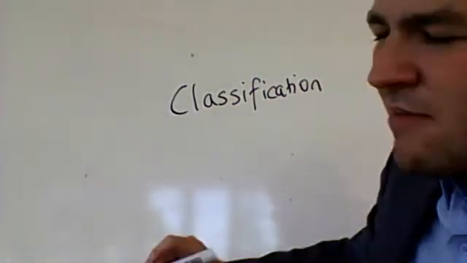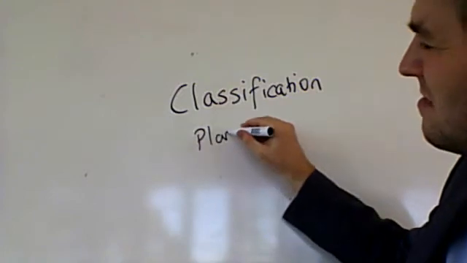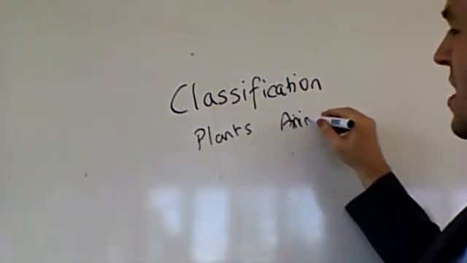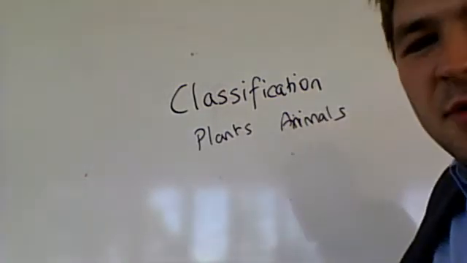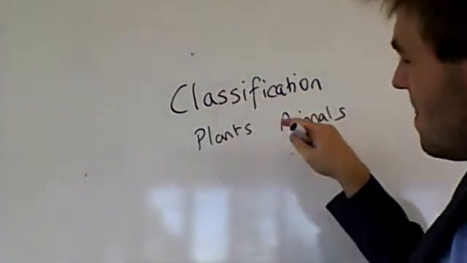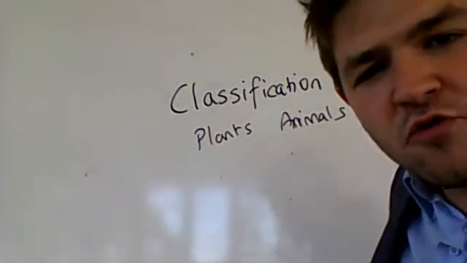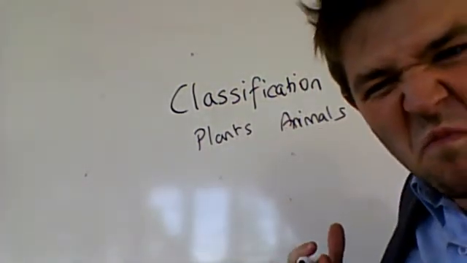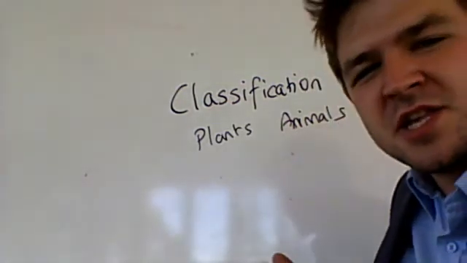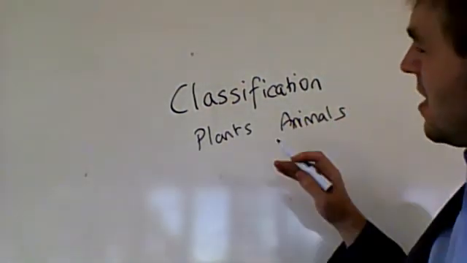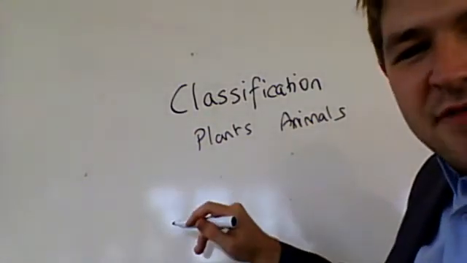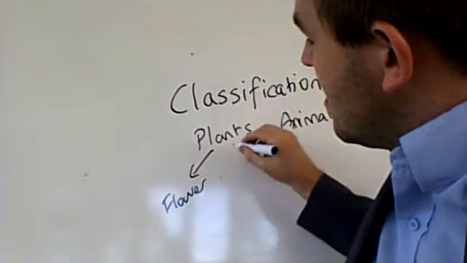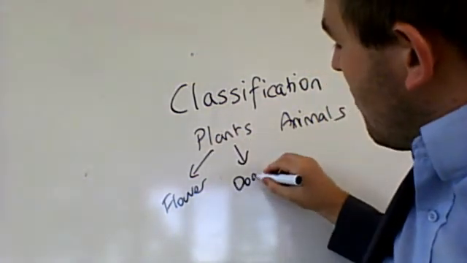For example, we have plants and animals. They're different groups, they're different kingdoms, in fact. Plants and animals there. There are other groups like fungi and bacteria and so forth, but these are the two that most of us know about. They are the biggest, the ones that we can see. In fact, these ones I can split even further. We usually split plants into those that flower and ones that don't flower.